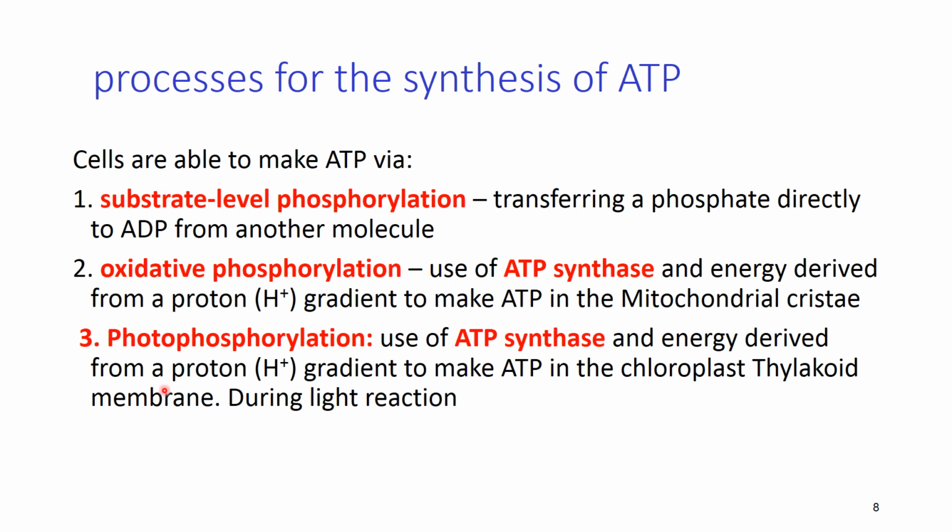In the same way, in photophosphorylation, ATP synthase is also involved in the electron transport chain. As electrons are moved, proton gradients are established, and with the help of that proton gradient, phosphate is transferred to ADP and ATP is synthesized. This takes place in the light reaction, which is why it is known as photophosphorylation. There are three possible ways by which ATP can be synthesized.